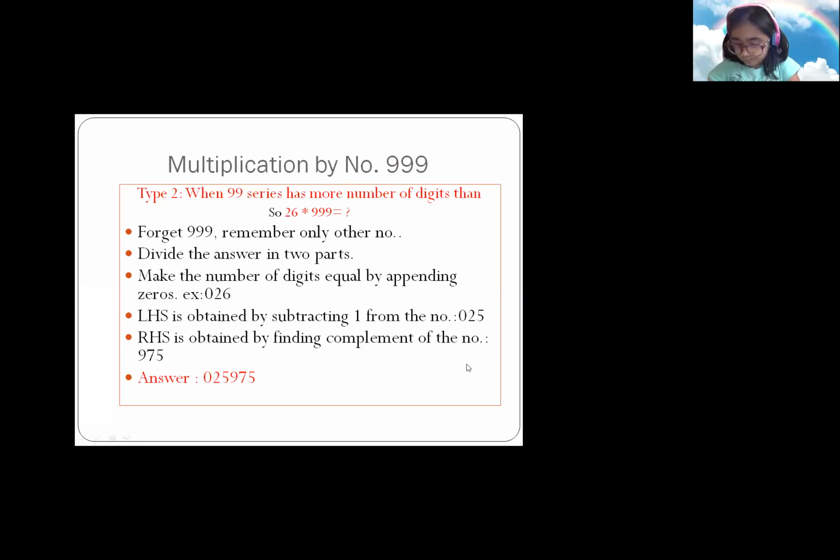When the 99 series has more number of digits, then what to do? For example, 26 multiplied by 999, right? Now 26 is having how many number of digits? 2. And 999 is having how many number of digits? 3 digits. So just one important thing you have to do, and then follow the previous step.